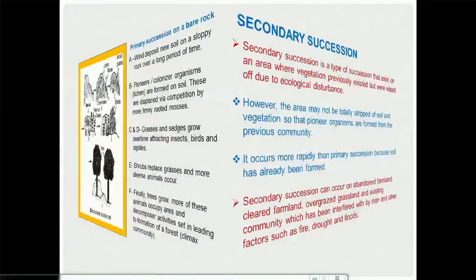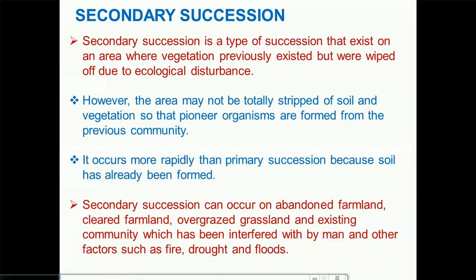So let's move on and look at the second type, secondary succession. Now, secondary succession is the type of succession that exists on an area where vegetation previously existed, but they are wiped off due to ecological disturbance. So we have a land with trees, animals of all kinds there, and something happened somehow, and all these trees and animals are wiped off, and so the land is bare. So at that point, secondary succession can take place. However, the area may not be totally stripped of soil and vegetation, so that pioneer organisms are formed from the previous climax community. Now soil cannot be burnt.